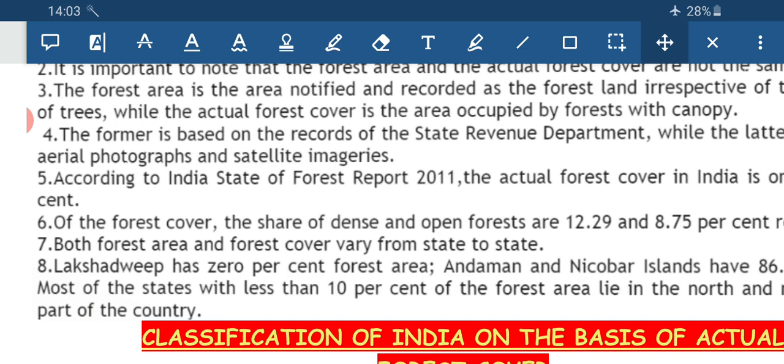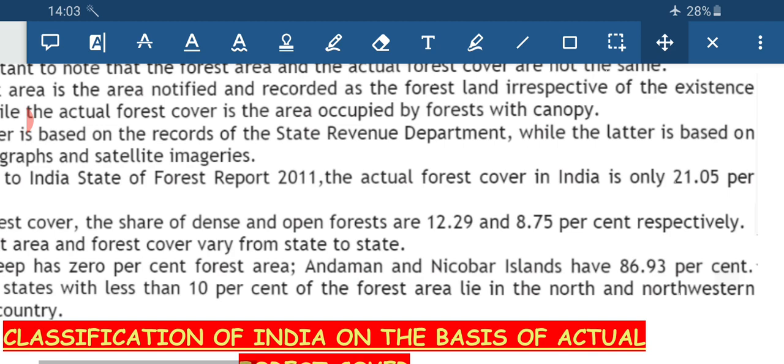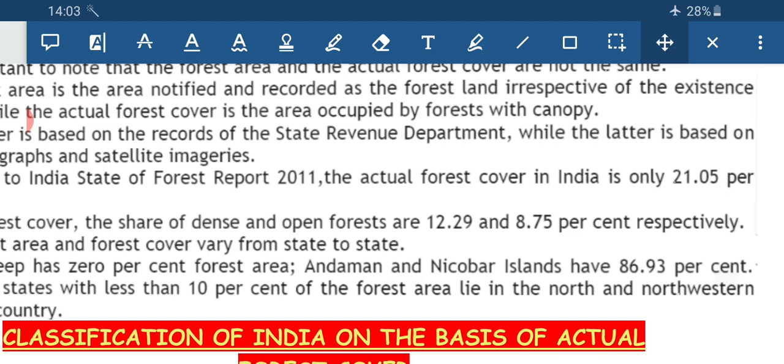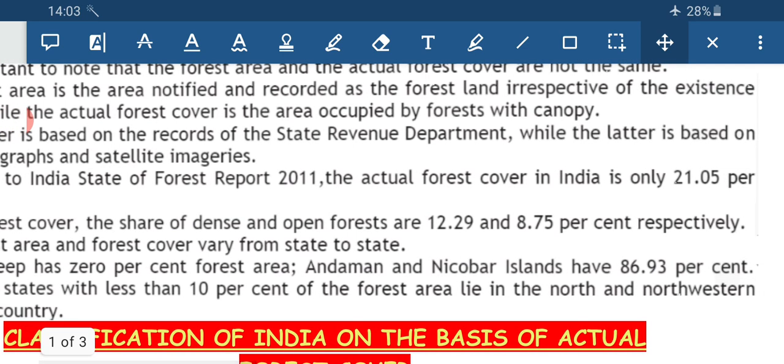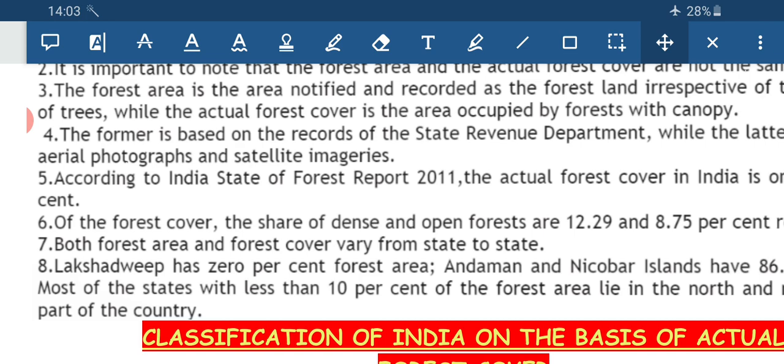Now, if we see, Lakshadweep has 0% forest area, and Andaman and Nicobar has 89% of that, whereas most of the states in the north and northwestern part of the country have 10% of forest area. Now, why is it said that Lakshadweep has 0%?